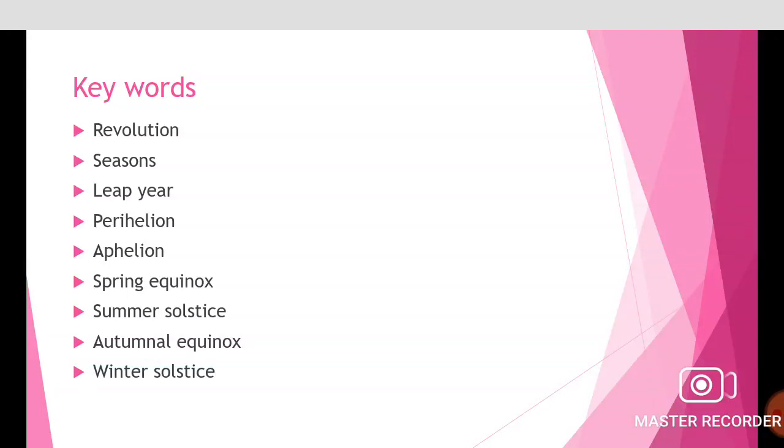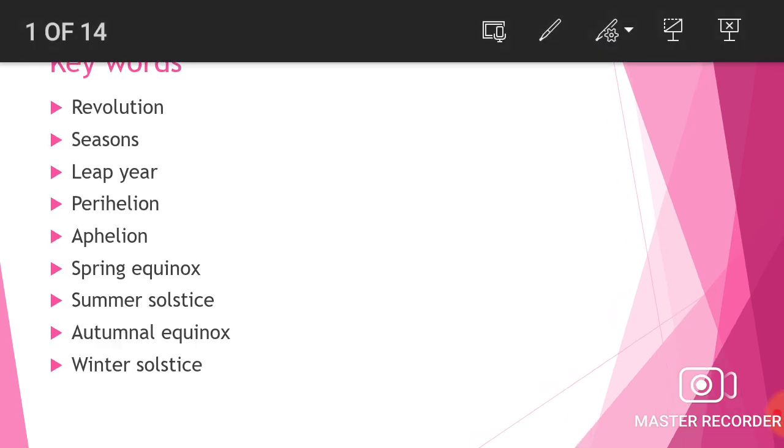So today I'm back here with a new chapter called Motions of the Earth. So let us start with the keywords. We have revolution, seasons, leap year, perihelion, aphelion, spring equinox, summer solstice, autumnal equinox, and winter solstice.